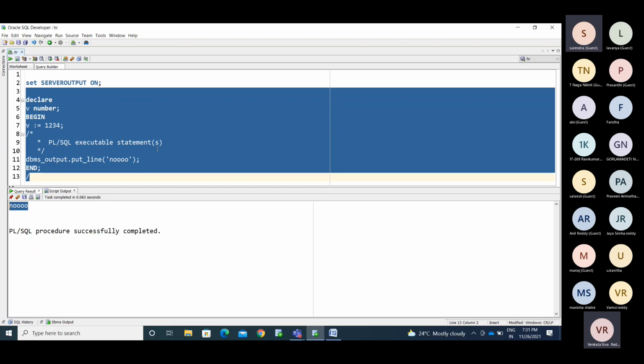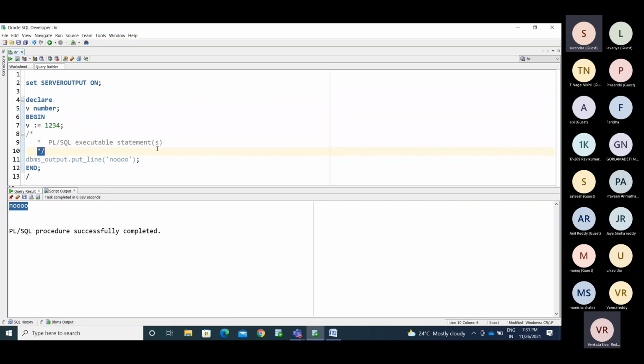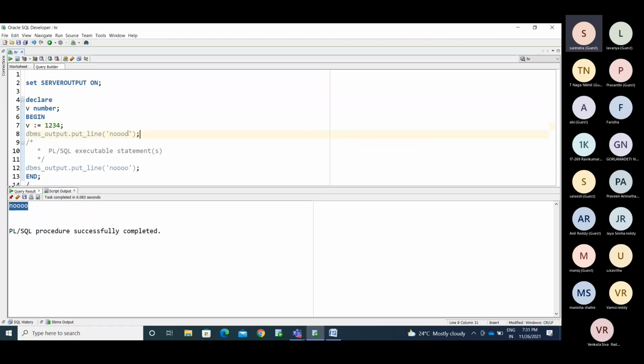Okay, now I'm disabling this, whatever code I am writing. See here. Now no, right? So variable v value is.